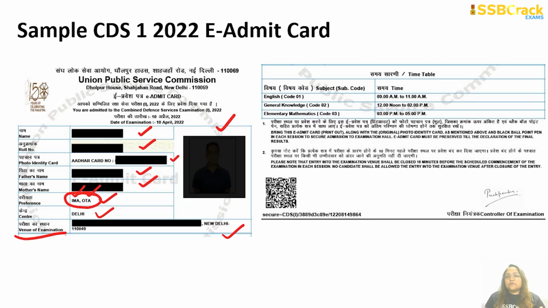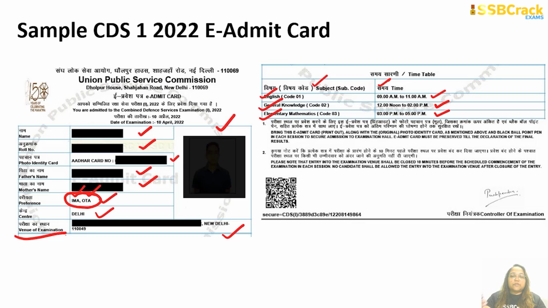And then the timetable for your examination will also be given just below these important details. So here you can see the subject code and the time has been written here. Now, because this candidate is eligible for both IMA and OTA, he has to take the 3 papers. So you can see the English code 1, and the time has been mentioned to be 9 AM to 11 AM. Then the general knowledge code 2 paper is from 12 noon to 2 PM, and then the elementary mathematics code 3 paper is from 3 to 5 PM, right?